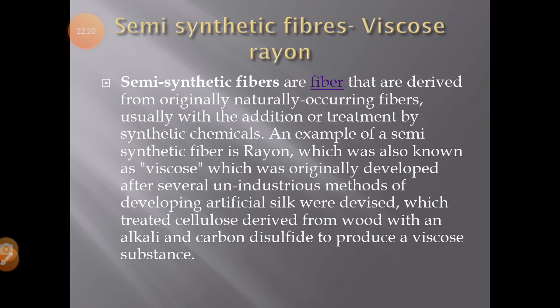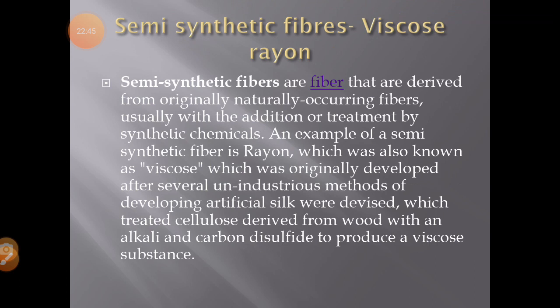I hope it is clear to you. Or you can say we use some chemicals on the natural fibers, then this is called the semi-synthetic fibers.